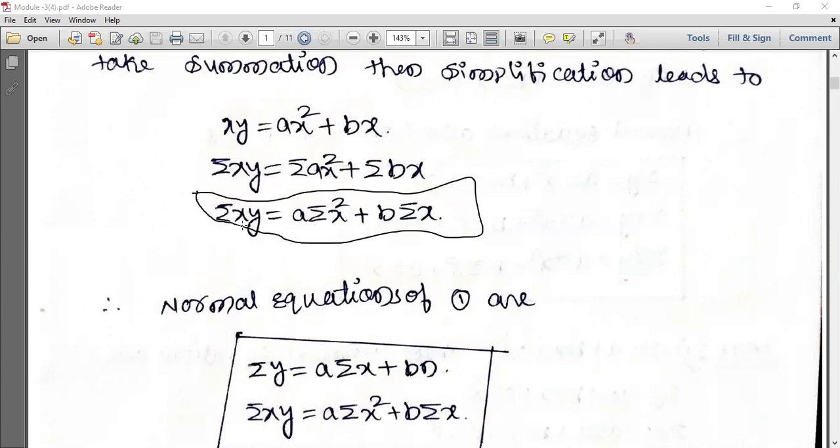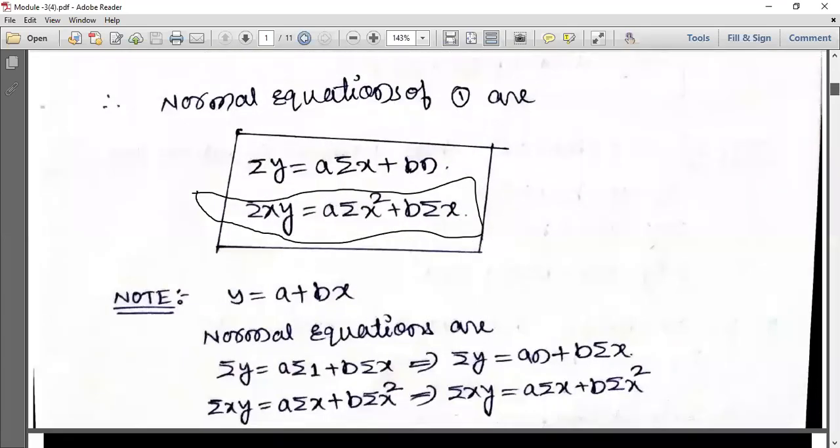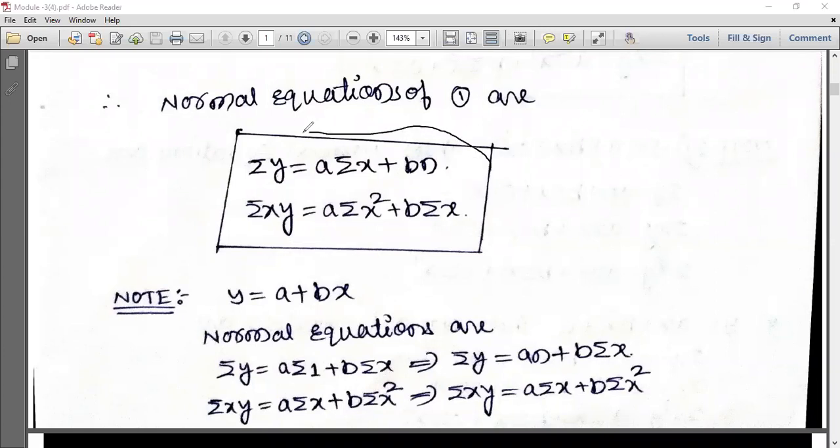If one more, multiply by x cube. Same thing, you do the summation. In the equation of a straight line, there are two constants. Therefore, we are getting these two normal equations. So this is very, very important.